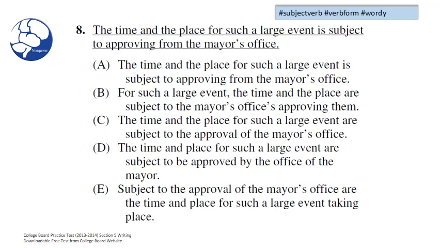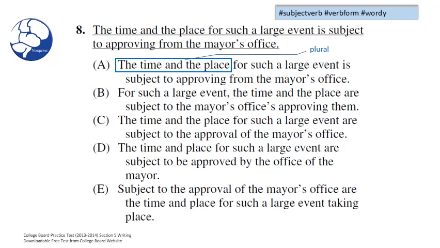Now let's take a closer look at this question and really study the grammar behind it. The time and place for such a large event is subject to approving from the mayor's office. If we look at choice A, you may notice that we have a compound subject, time and place. And compound subjects are plural.